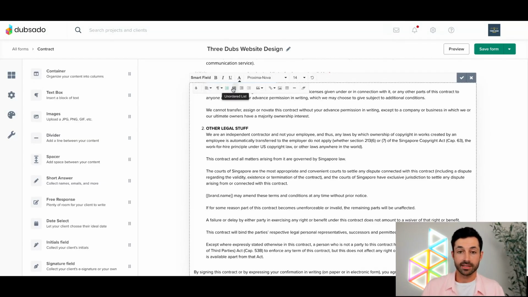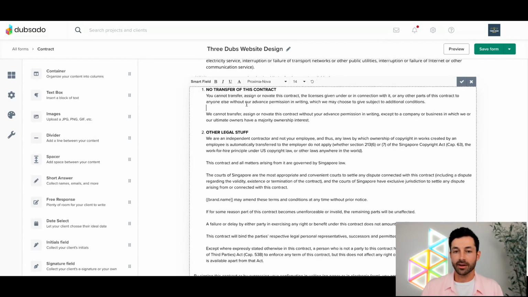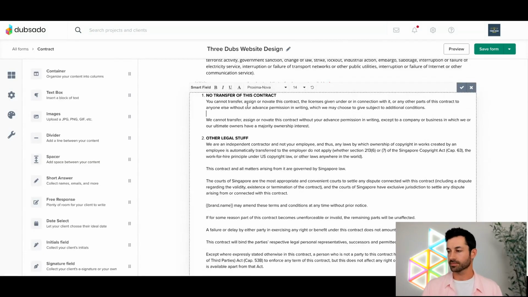We can add these lists, ordered lists, unordered lists. We can even add quotes in there. We can have things like links or images, that kind of stuff. We can do that all within the text box using this little A button. And that's something that gets overlooked commonly, since this tiny little button hides a lot of the extra formatting options in there. So keep an eye out for that if you're trying to do something specific within your text box.